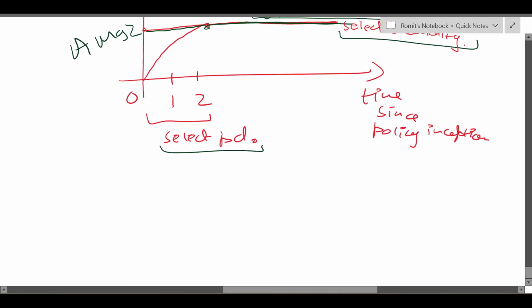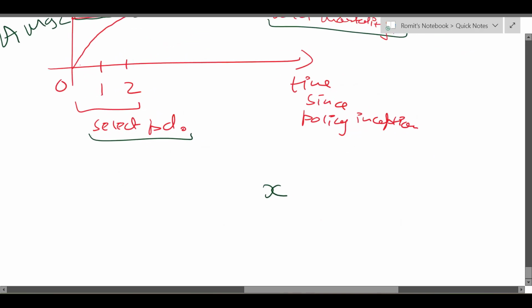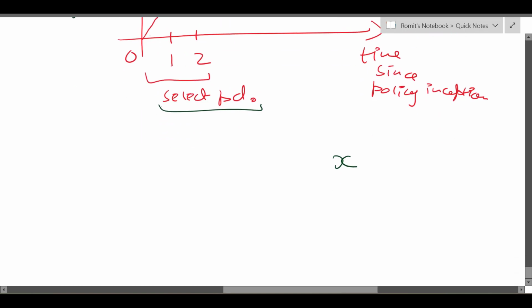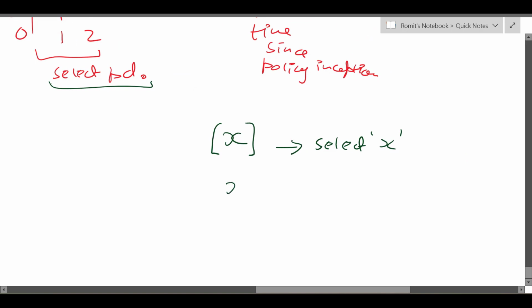Okay, any sort of life function or survival function or annuity and assurance function, which we'll be studying eventually, that relates to select mortality is denoted by this symbol. This is select [x], where x is the age. Okay, and ultimate mortality, which is the usual mortality that we work with, is denoted by x.